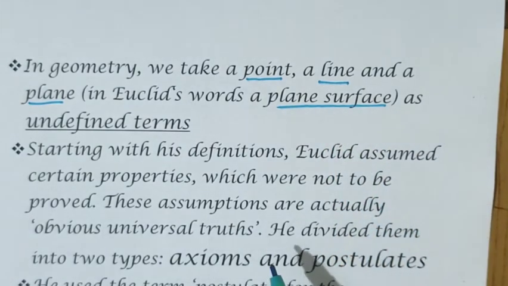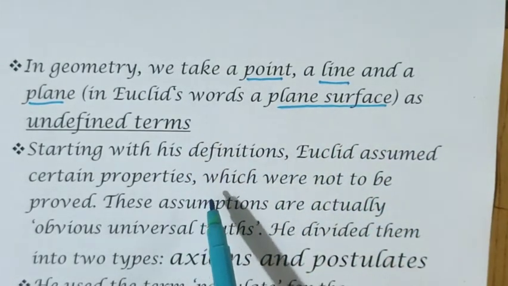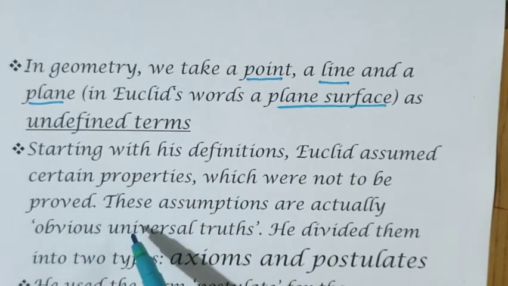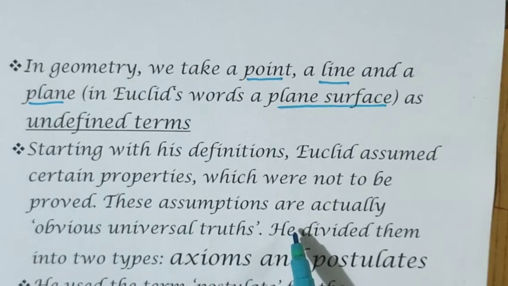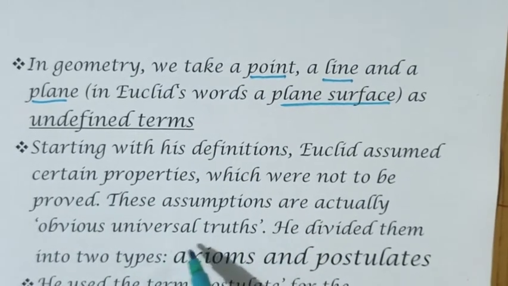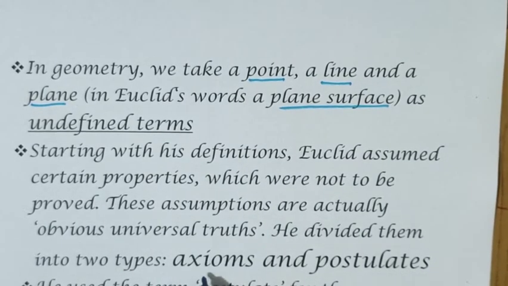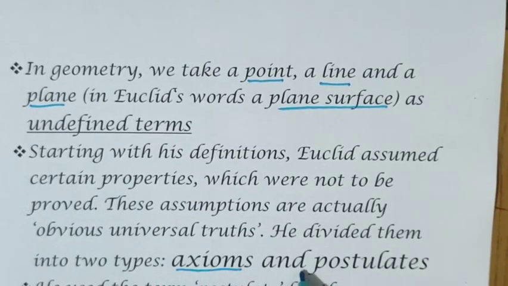Now what is the next point? Starting with his definitions, he assumed that certain properties cannot be proved. These assumptions are actually universal truths. He divided them into two types, axioms and postulates. These are very important words for the coming topics: axioms and postulates.